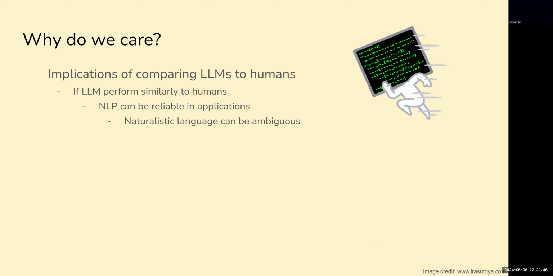If our findings show that LLMs process ambiguous natural language texts similarly to humans, this could suggest that LLMs can be more reliable than expected in real-world applications with their high-level language understanding.